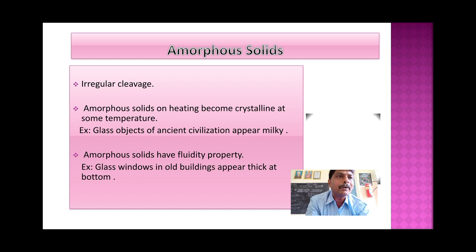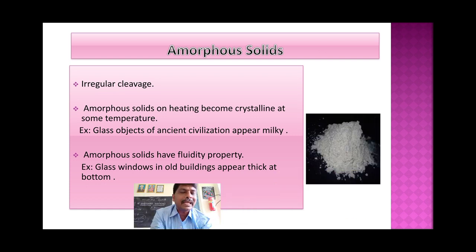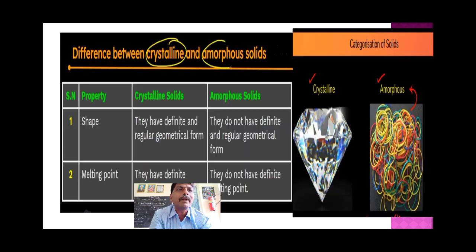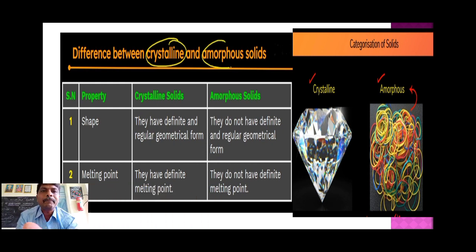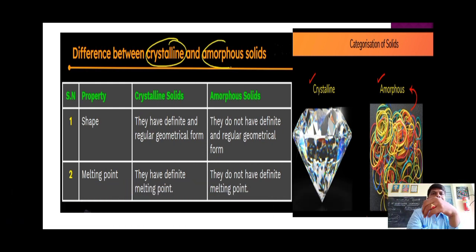So this is about amorphous solids. You can see an example here. One picture I kept here is powder. You can take chalk powder. Chalk powder is also an amorphous solid. So again we will compare the differences between crystalline solids and amorphous solids.